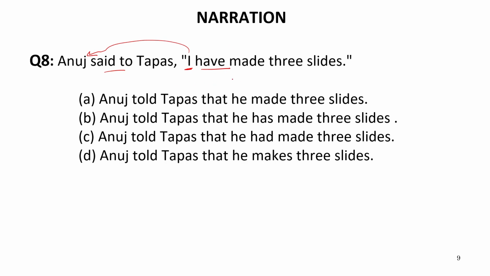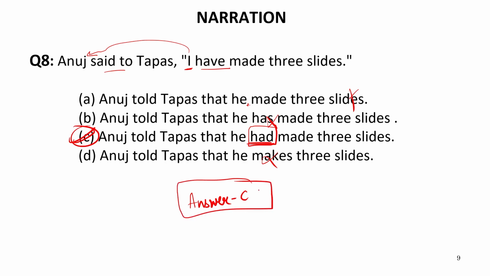Now let us see the options. We have to look for the option that contains the word had. So it is written made. There is no had. This cannot be the answer. This definitely cannot be the answer. This cannot be the answer. But this third will be the answer, in fact. Anuj told Tapas that he had made 3 slides. Now this have has to be converted into had, which is given in option 3 only. So our answer is C. So we need not read the entire sentence, but we will definitely get the answer as quickly as possible.